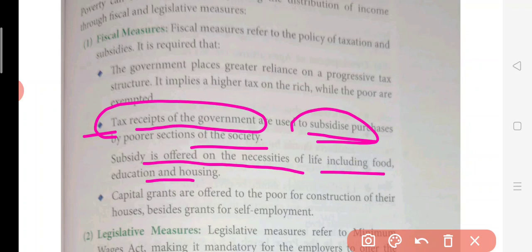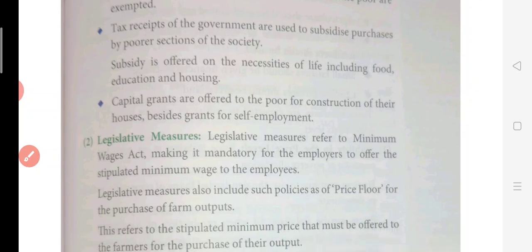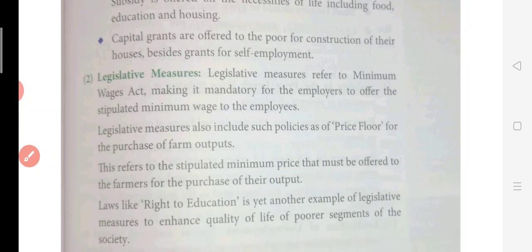So first of all, the government collects the taxes, then spends that money by way of subsidies for the sake of the poor. Now, capital grants should be offered to the poor for construction of their houses, besides grants for self-employment. So some capital grants or money should also be provided to the poor in order to improve their condition.